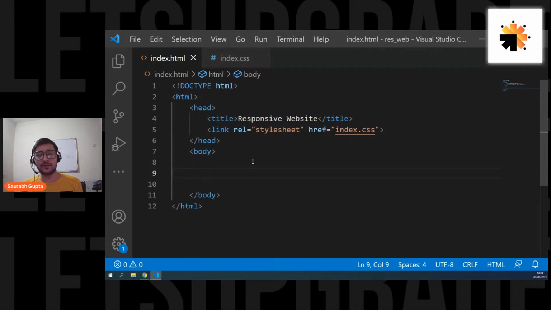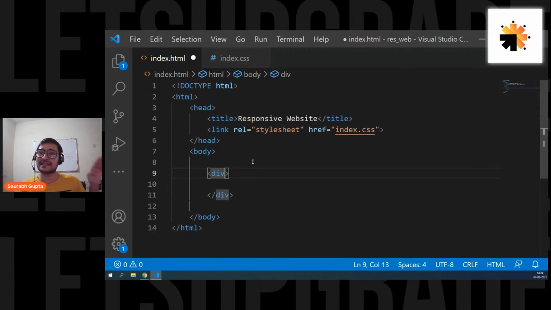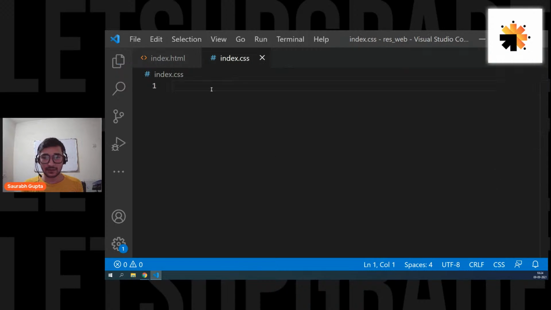Now guys, let's move ahead. Let's create a simple div. Now let me check if everyone remembers a few things that we learned in the HTML and CSS sessions. The time here is for some test. I'm going to ask a few questions and see if you remember the things we learned. So let's give it a class, let's give it a class of main, something like that. Let's apply some CSS.